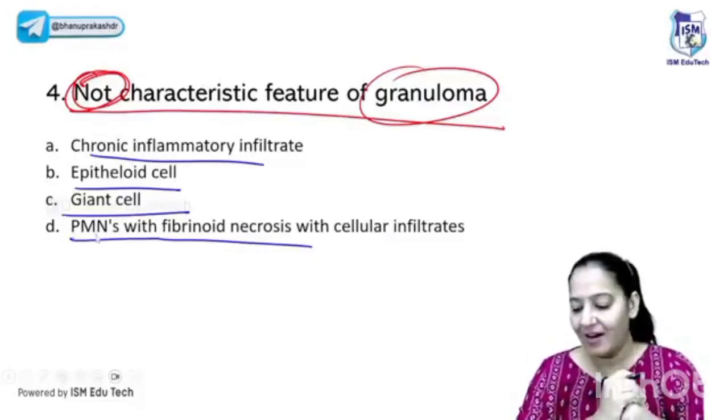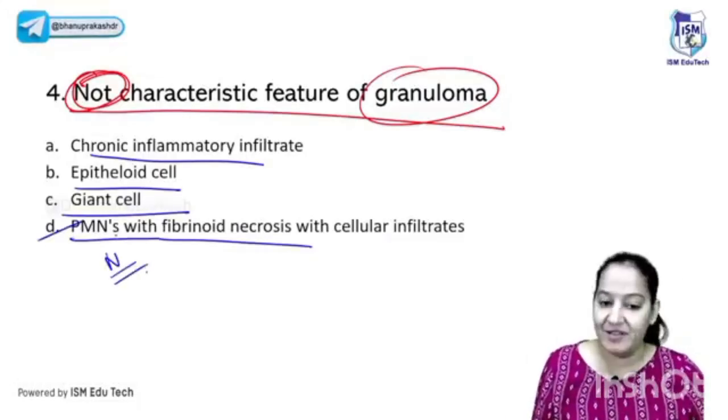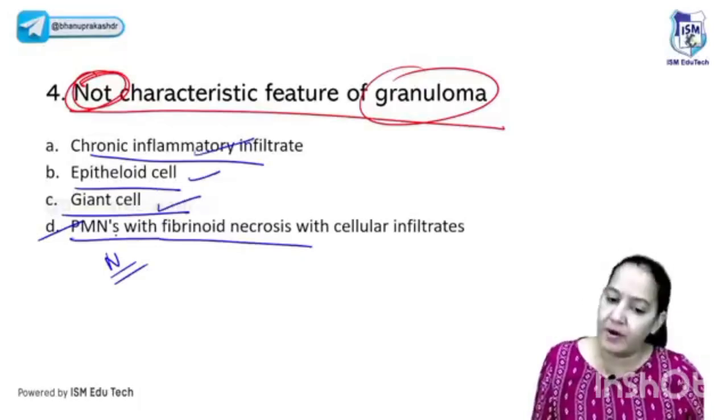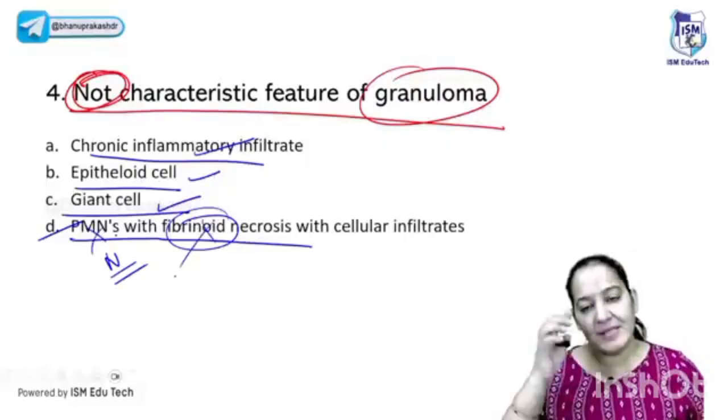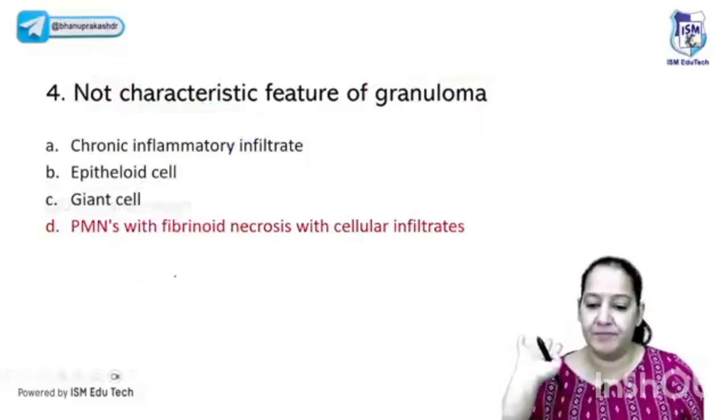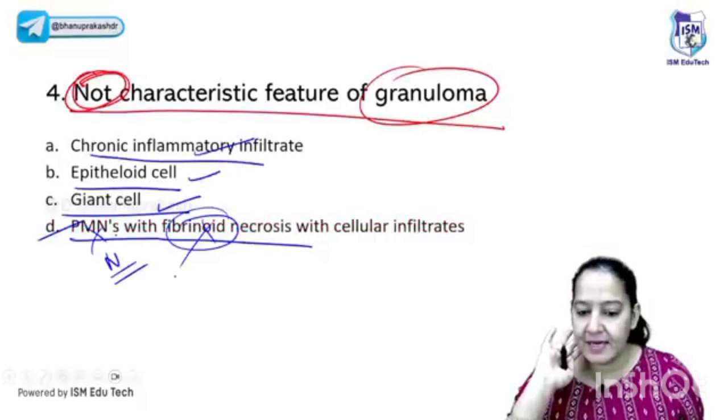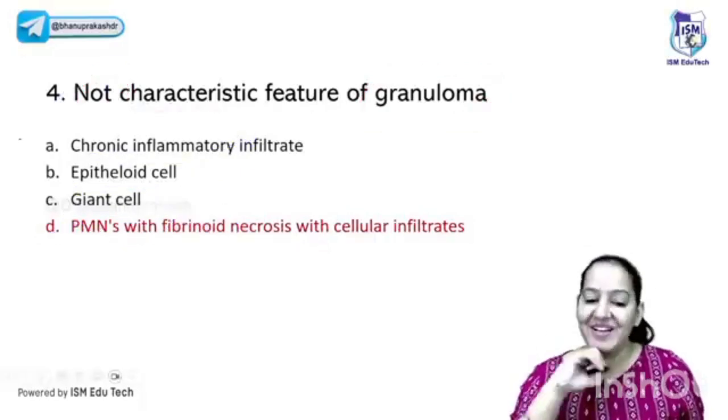Yes, you all are right. The correct answer is again D. Granuloma never contains neutrophils. Epithelioid cells are present, giant cells are present, chronic inflammation is there, but neutrophils are not present. And it's not fibrinoid necrosis, it's caseous necrosis. Both things are wrong. PMN is seen only in one type of granuloma, stellate granuloma. That is an exception. The answer is not B. The answer is D. They are asking for not a characteristic feature, so PMNs are not present.